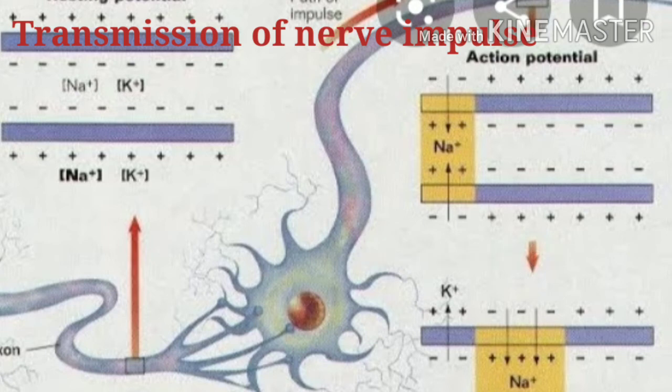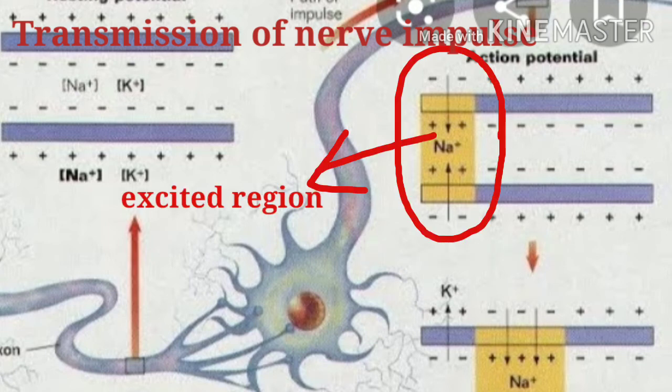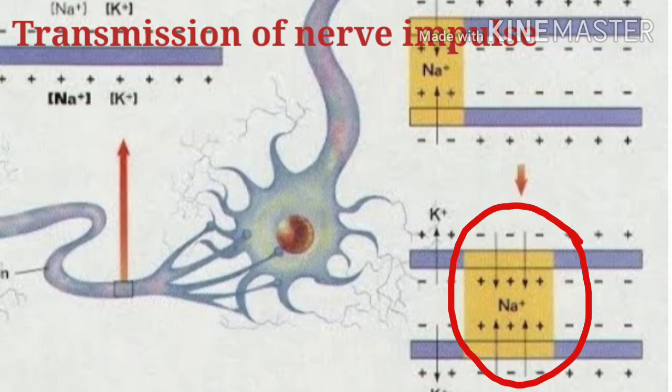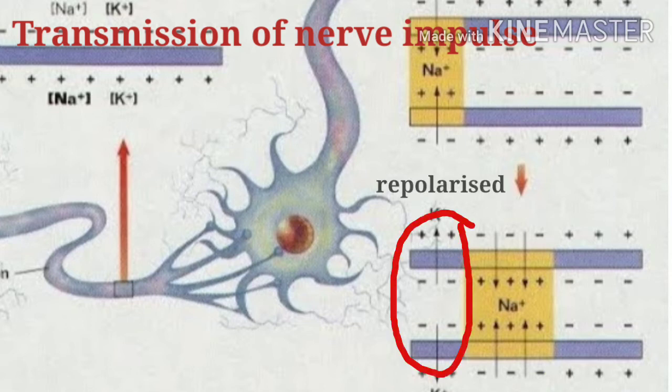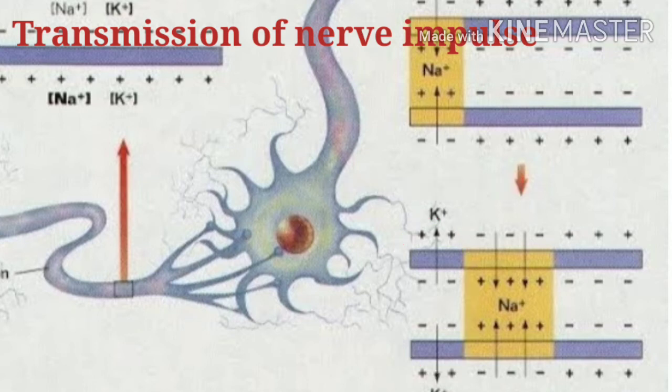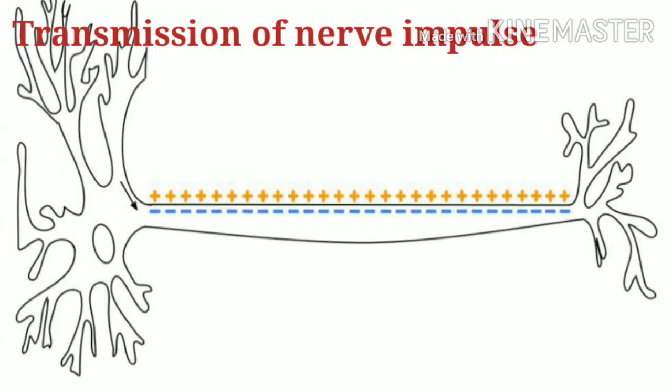Now, this region is known as the excited region. The point of depolarization becomes a stimulation for the next neighboring area of the membrane, which in turn becomes depolarized. Meanwhile, the previous area becomes repolarized due to active transport of sodium ions again to the outside. This transport is achieved by what is called sodium pump using energy through ATP. So, we can say that conduction of nerve impulse is a wave of depolarization followed by repolarization.